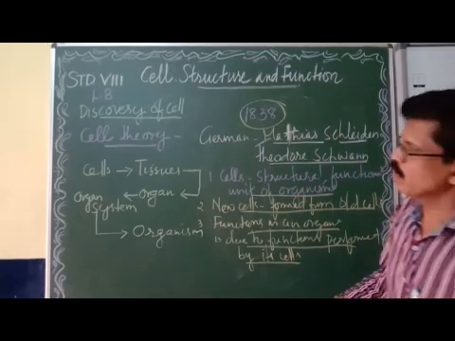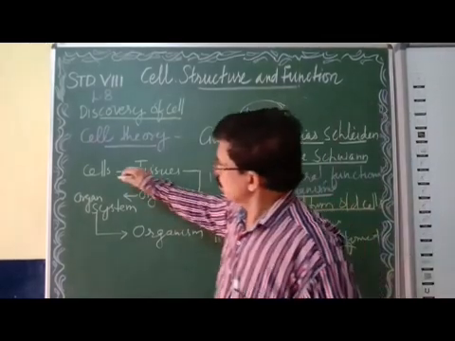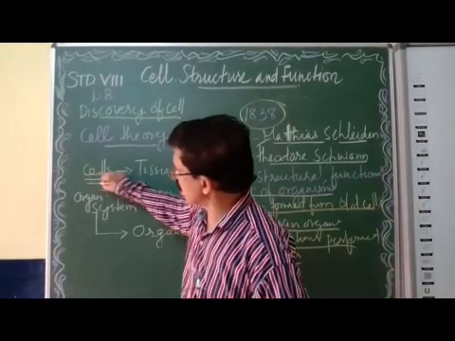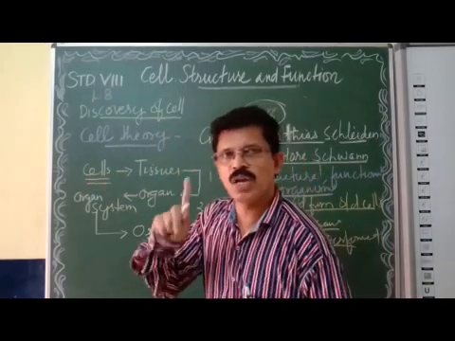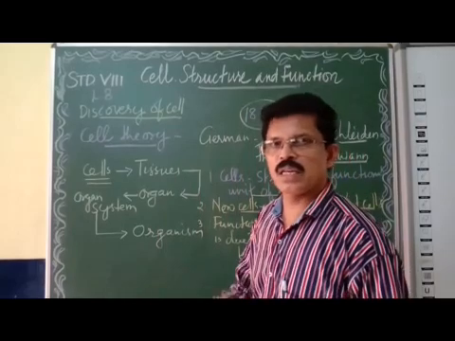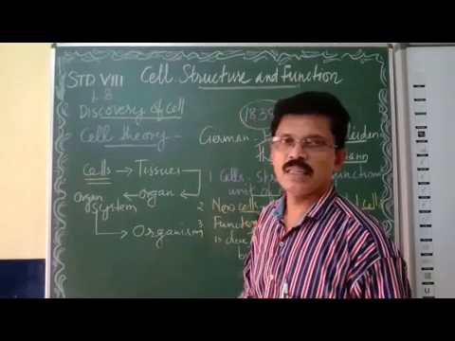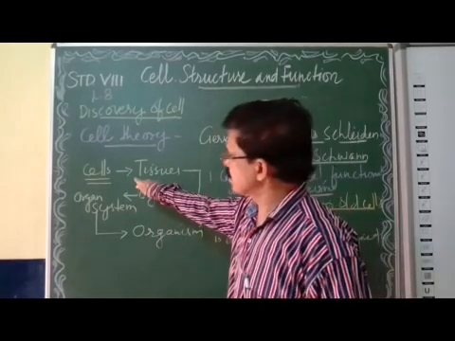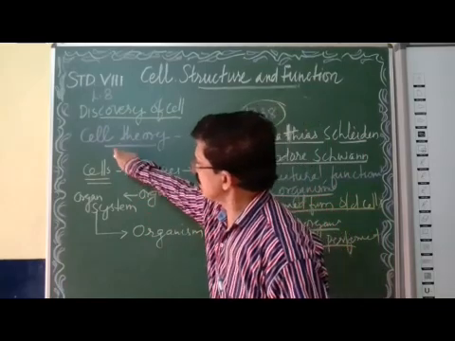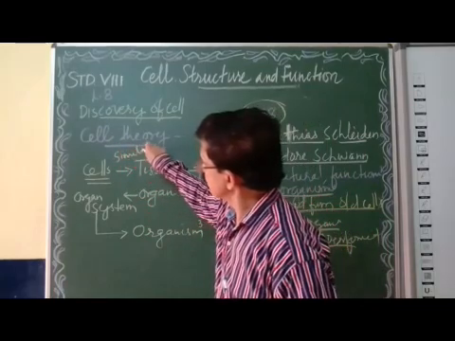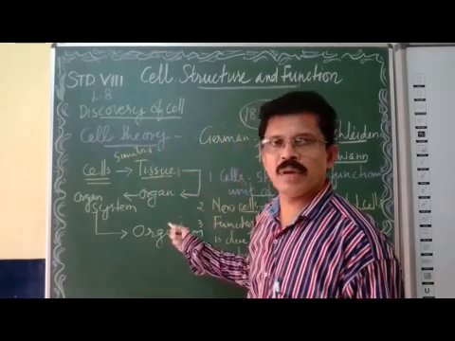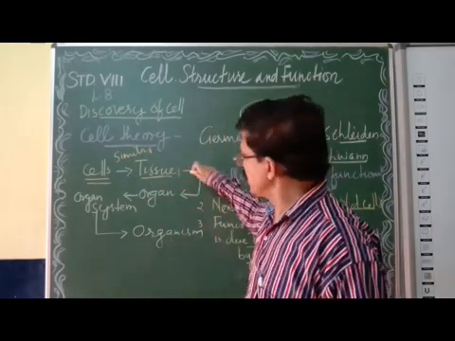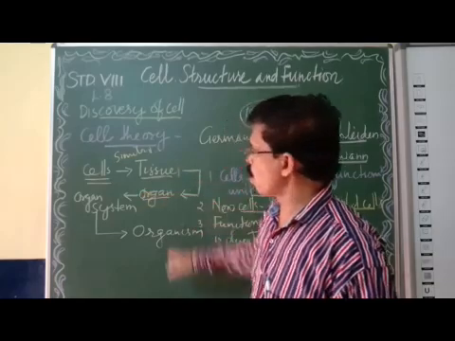Both in unicellular and multicellular organisms we can see cells. In unicellular organisms there is only one cell, whereas in multicellular organisms there are more than one cell. Similar cells together form a tissue. Many tissues together form an organ.